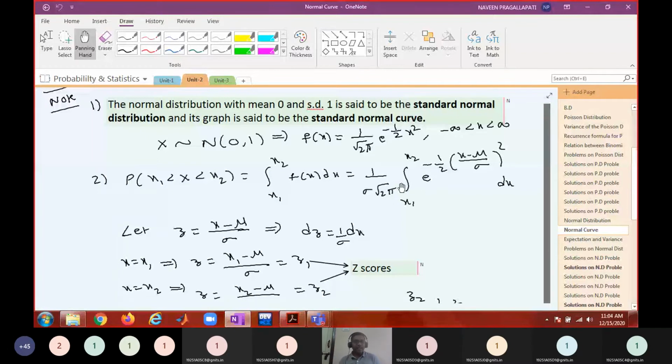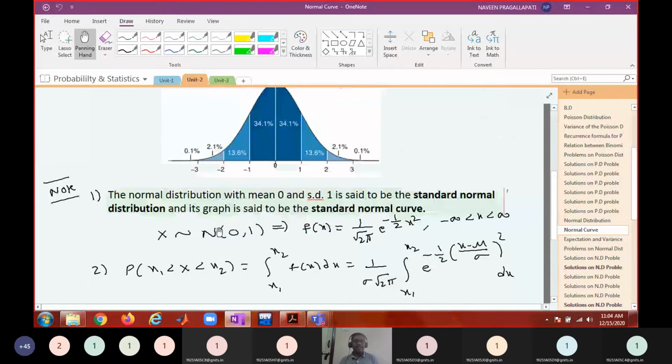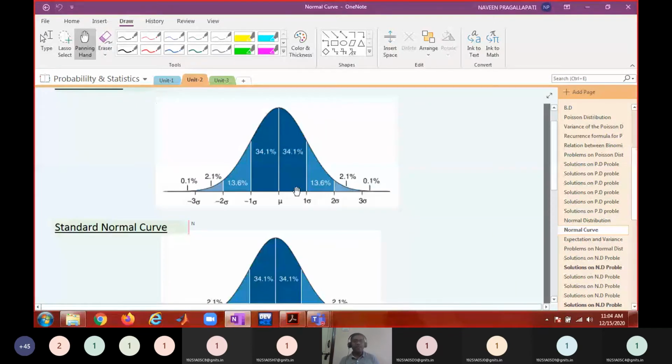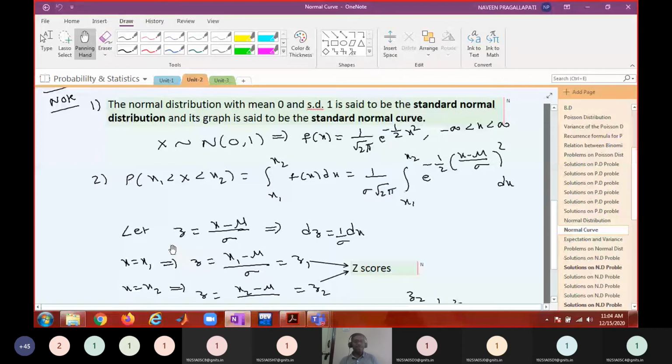we took a transformation, because there will be infinitely many normal curves. When you change mu, you will have one normal curve like this, another normal curve like this, another like this. So we standardized all those normal curves using the transformation z equals x minus mu by sigma.